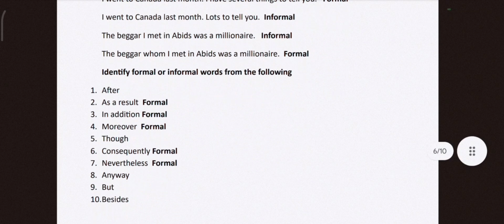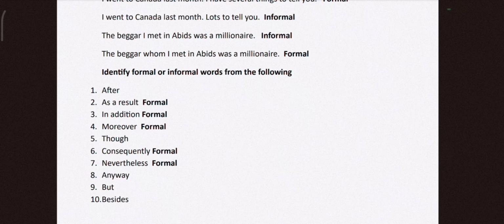Now, you have to identify which expressions are formal and which are informal. Usually, simple words are informal, and the other ones, which we usually use in writing, are formal. So, that is the easy way in which you can identify formal and informal vocabulary.